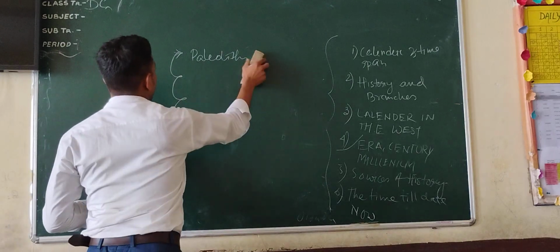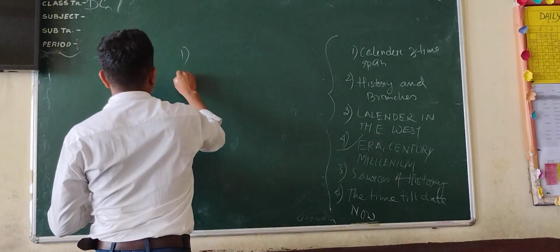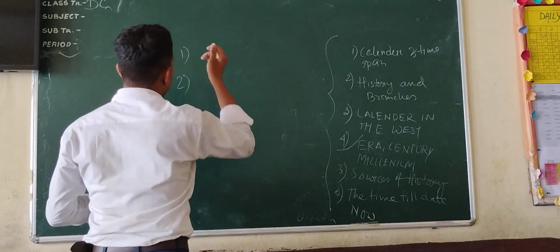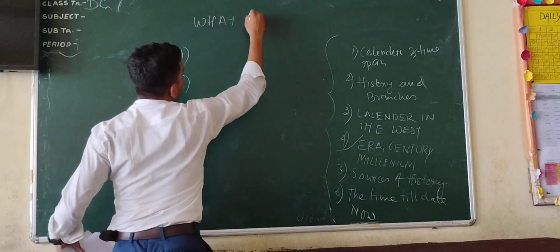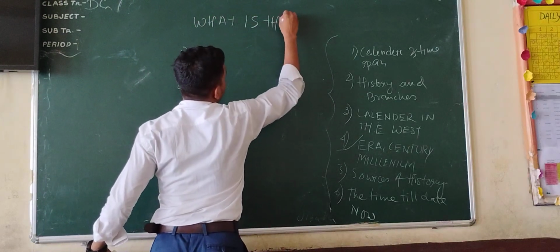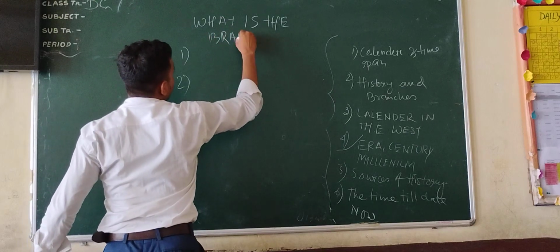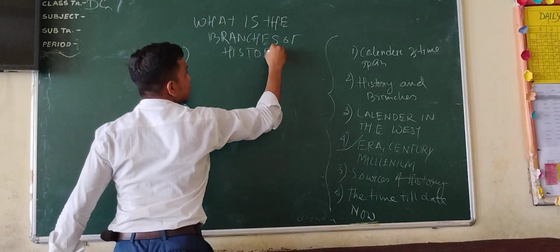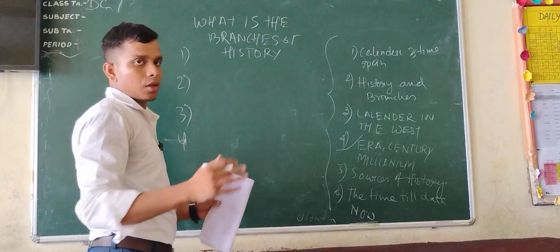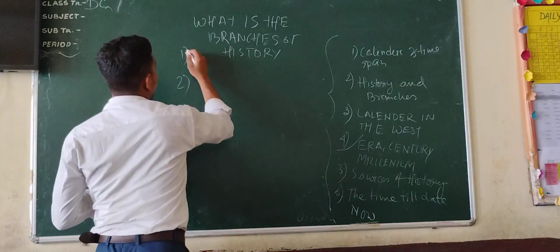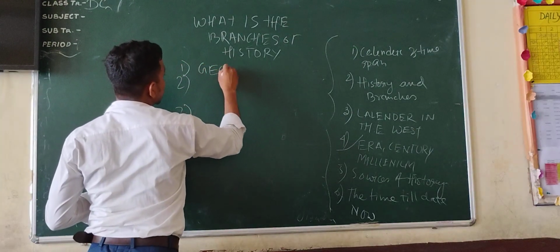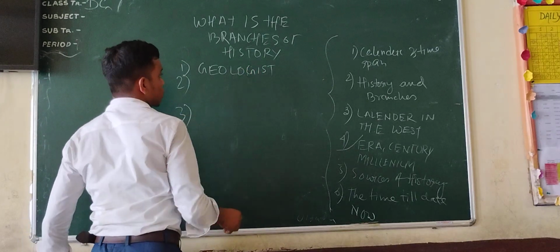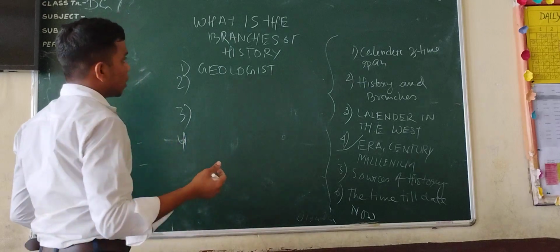Let me write this with serial numbers, 1, 2, 3, and 4. What are the branches of history? History is a subject that has lots of branches depending on its subject and work variation. First of all, number one is geologist. What is a geologist? Geologist is a study